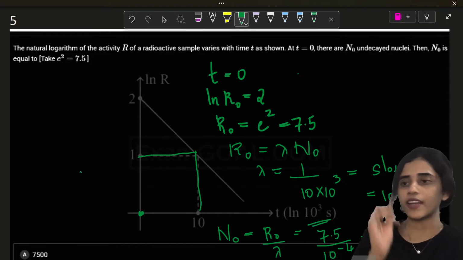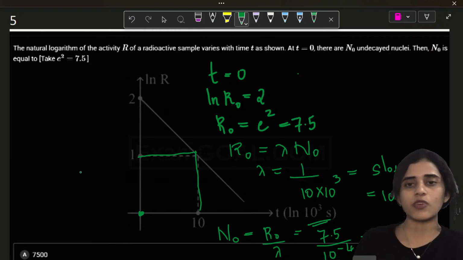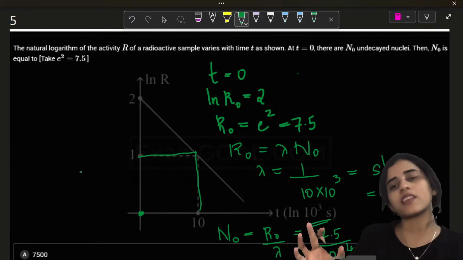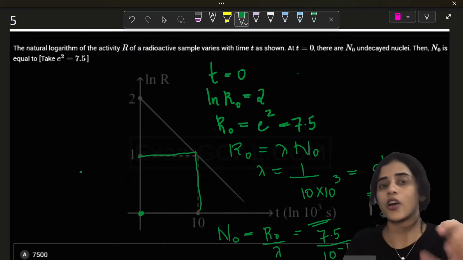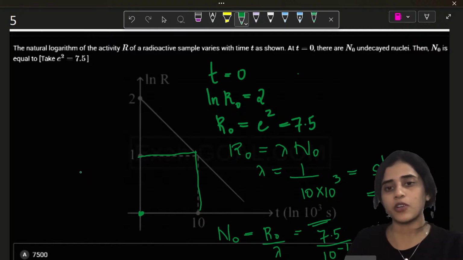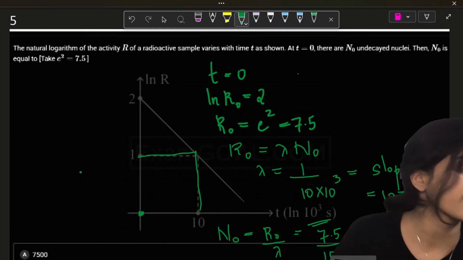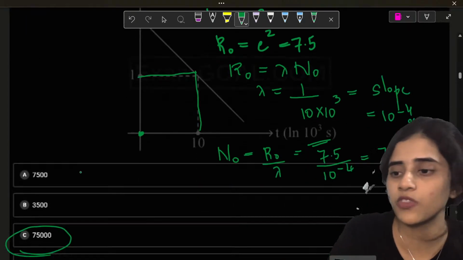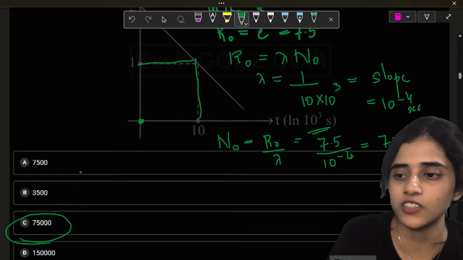Is this clear? So another equation for your equation sheet: R0 equals lambda N0. This is when you have half-life, radioactivity and all that. When something related to radioactivity comes and they ask you to find out the quantity or how much is there after a certain amount of time, R0 equals lambda N0. Let's move on to the next question. Yes, Om, it is 75,000. Very good.